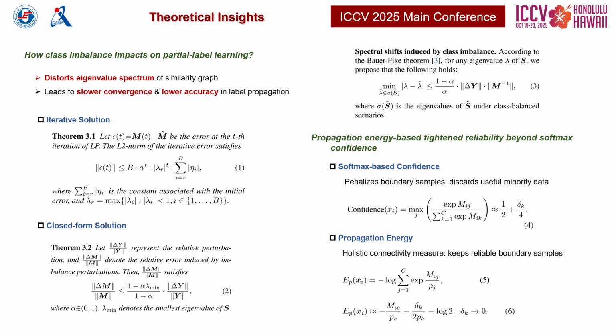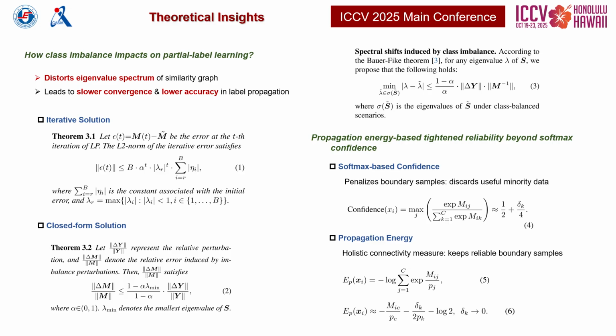Now let me explain the theoretical foundations behind our method. First, class imbalance fundamentally affects the spectral properties of affinity graphs used in label propagation. As our theorems show, imbalance distorts the eigenvalue distribution, which directly slows convergence and reduces accuracy. You can think of it as the propagation process being biased toward majority classes.